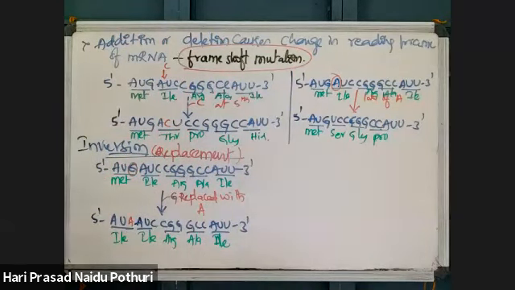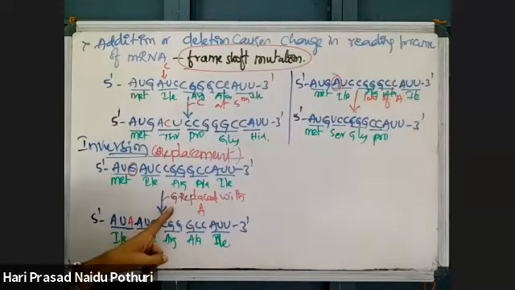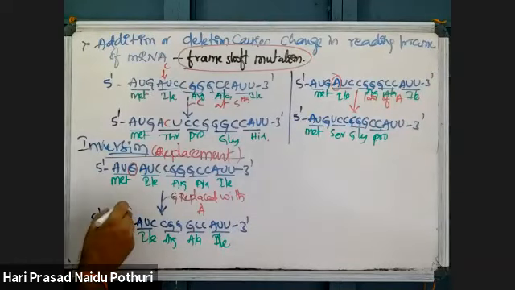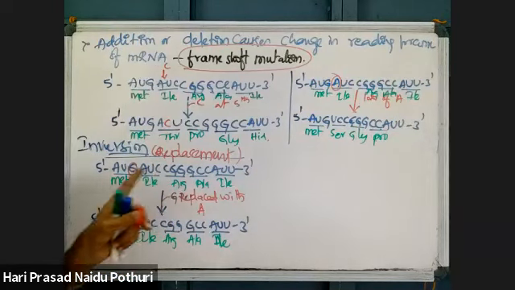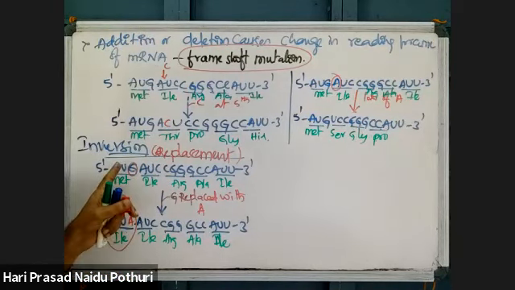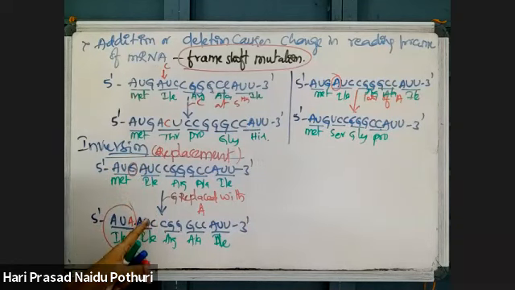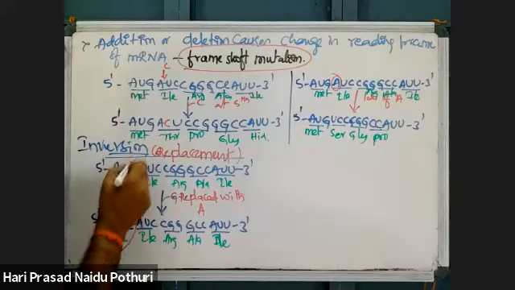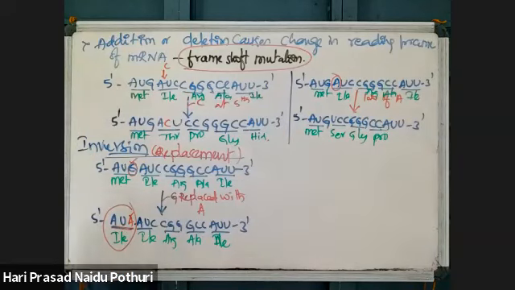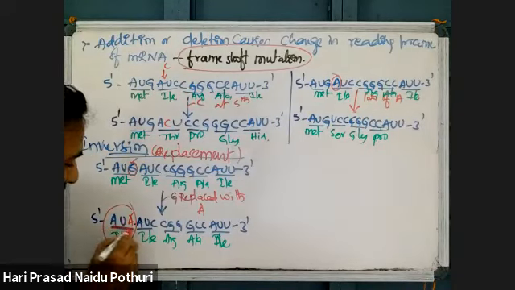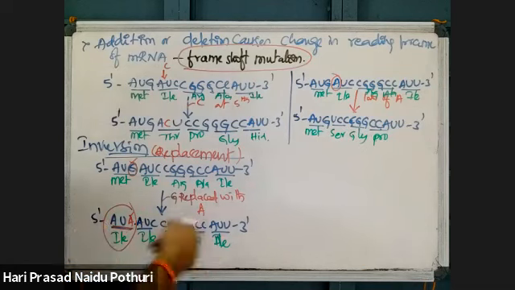As there is replacing of one nucleotide with another nucleotide, see what happened? Only one codon got affected due to replacement. If purine is replaced with purine, or pyrimidine with pyrimidine, or purine with pyrimidine, or pyrimidine with purine, only that codon is affected. The remaining codons will not be affected.